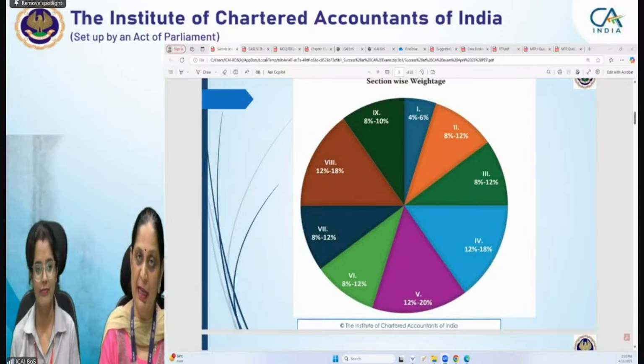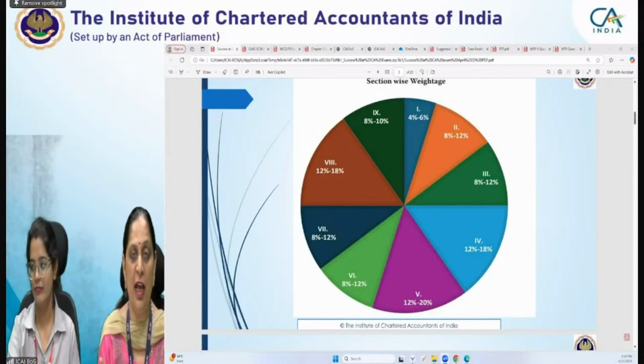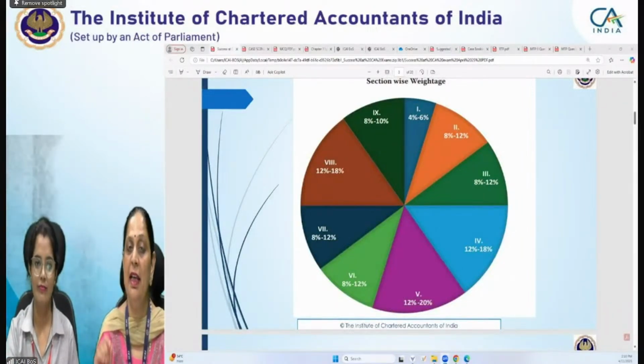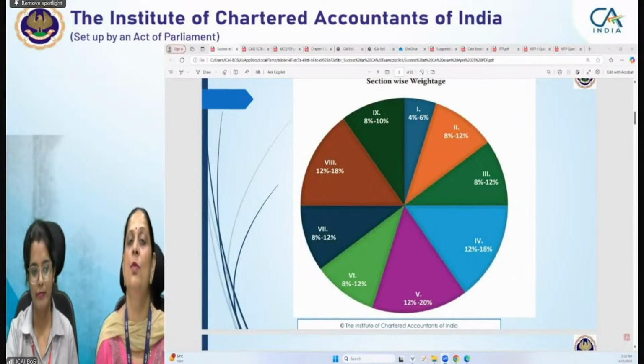So when you are planning in the initial 15 minutes duration, at that point of time only you need to think, you need to emphasize that each and every question, like MCQ, each and every MCQ is of 2 marks, whether it is based on case scenario or it is independent.